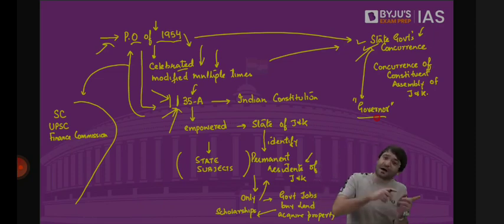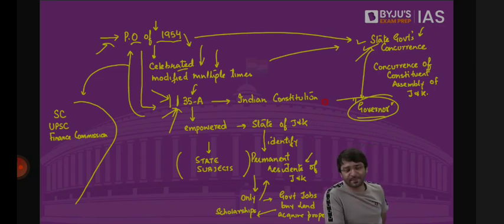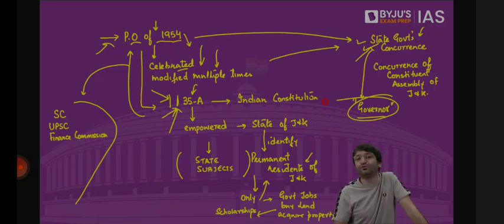When all the powers shift to the President, that means the governor of the state has no power of his own. So what did the governor recommend as the state government on August 5, 2019 to issue the Presidential Order? When the first Presidential Order, Presidential Order 272, was issued on August 5, 2019, it said the President, on the recommendation of the state government. But there is no state government.